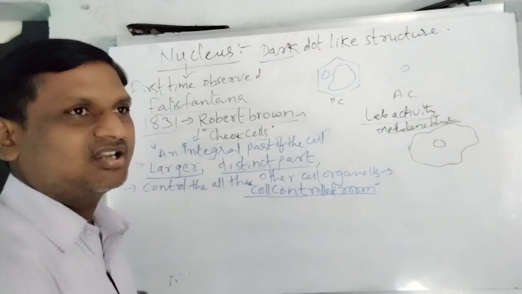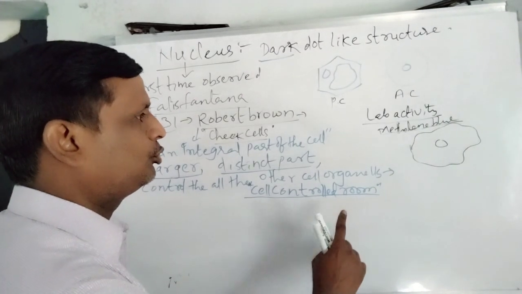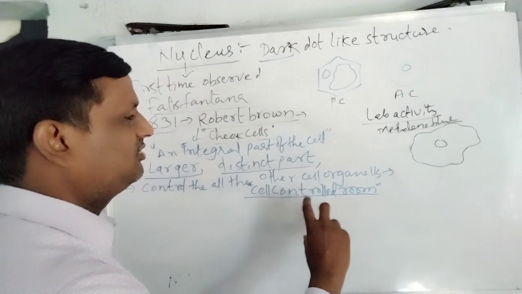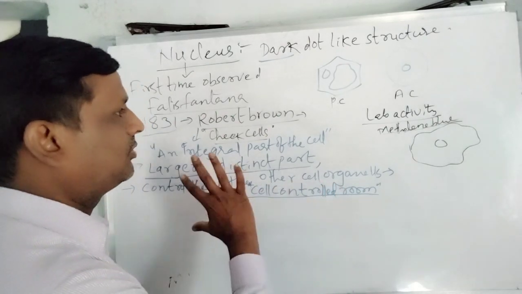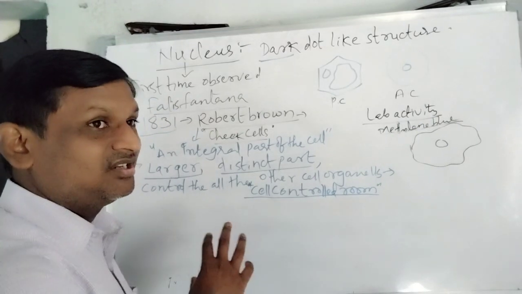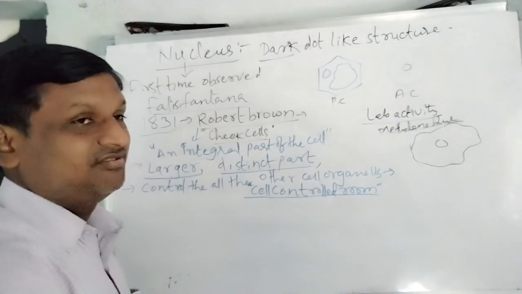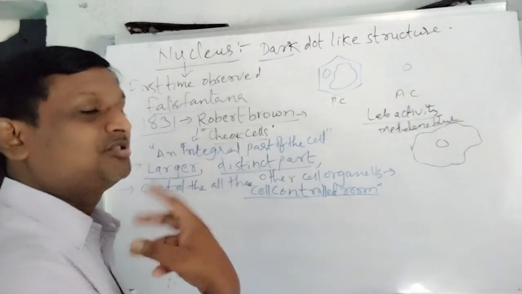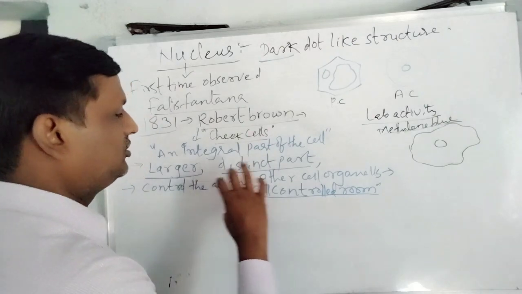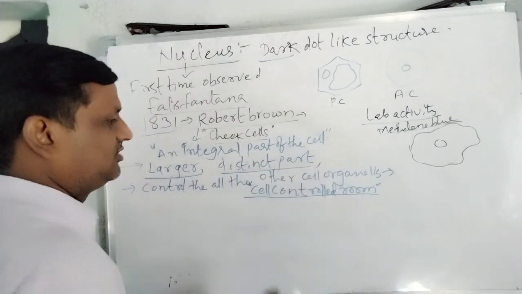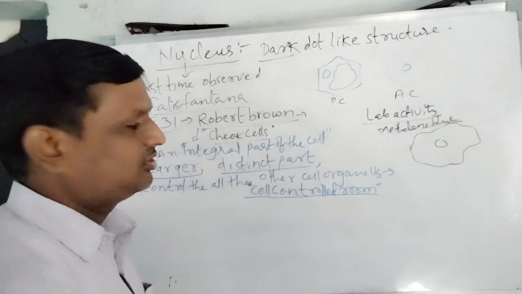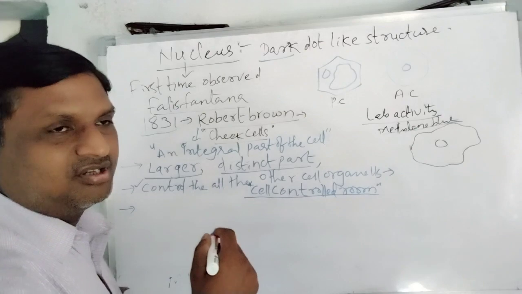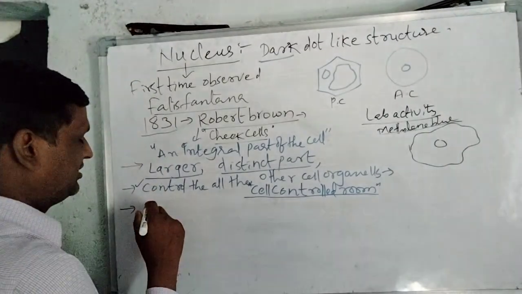Which of these organelles is called the cell control room? In the exam, if the question is which of these cell organelles is considered the cell control room, that is the nucleus. Which cell organelle is larger? Nucleus. Which cell organelle is distinct? Nucleus. Which cell organelle is observed clearly? Nucleus. So this is the most important point that we can point out about the nucleus. And here, one of the proponents of the cell theory is Schleiden.